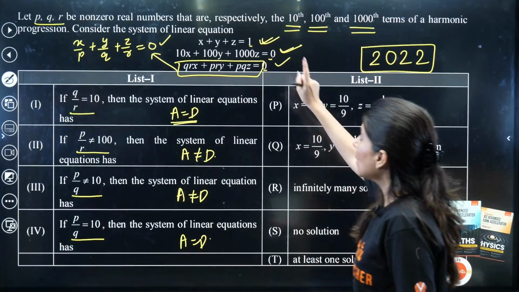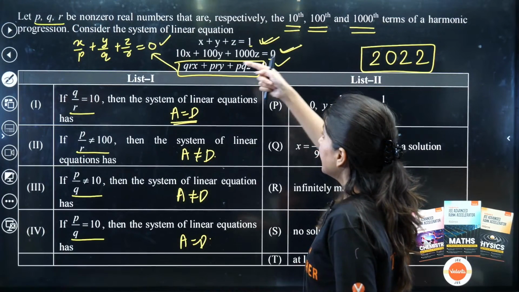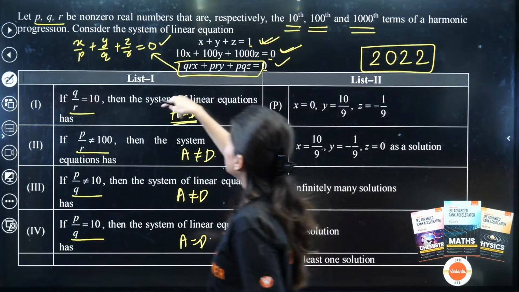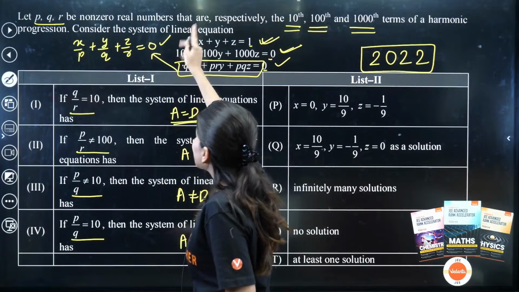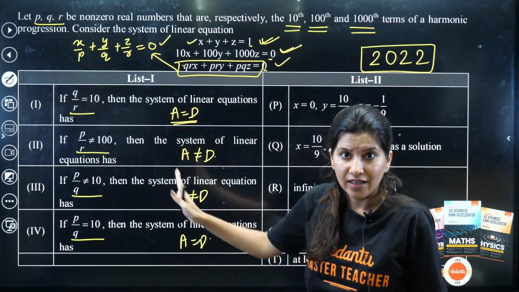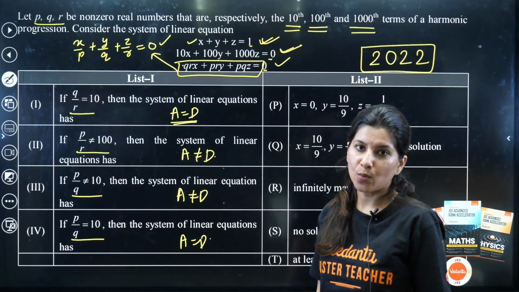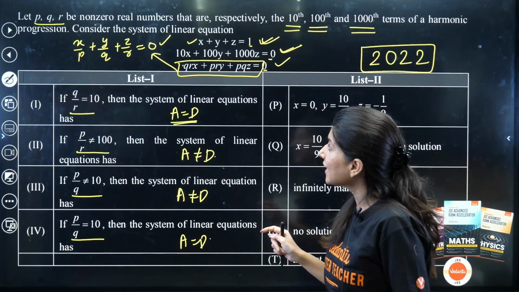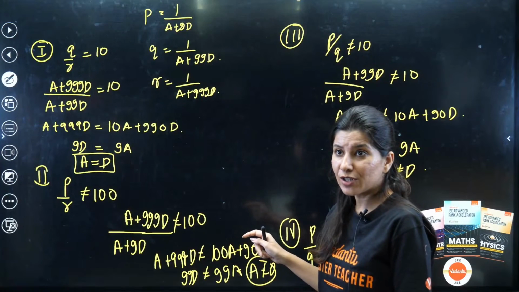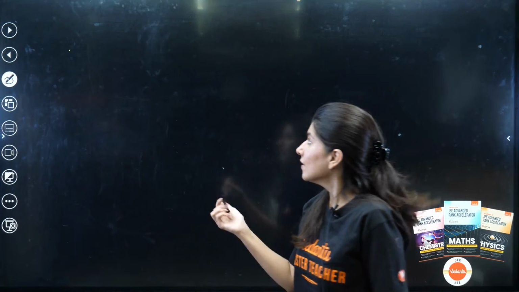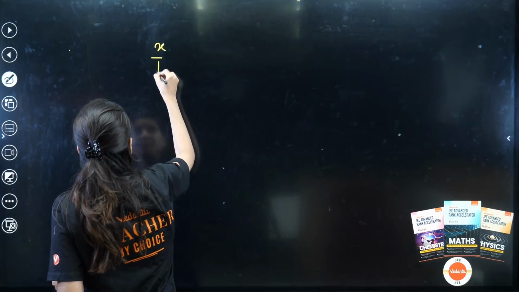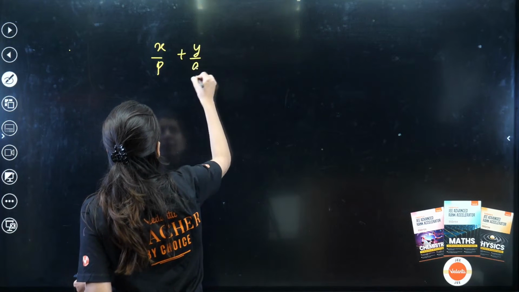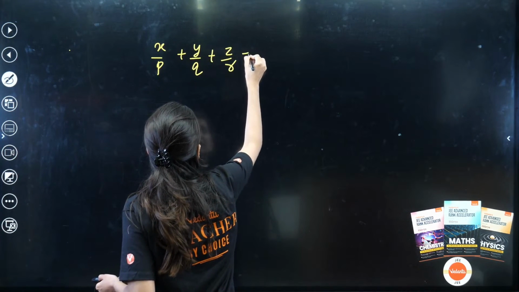Okay, and now this: X by P, Y by Q, Z by R. Can you see the first and second equations are sorted. The third equation has a problem because it involves 1 by P, 1 by Q, 1 by R. So can I just solve the third equation in terms of A and D? So X by P plus Y by Q plus Z by R is the third equation.